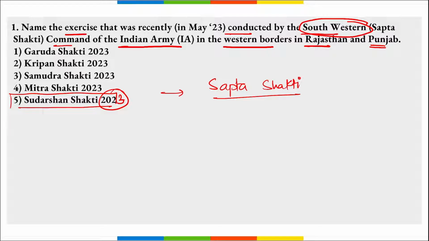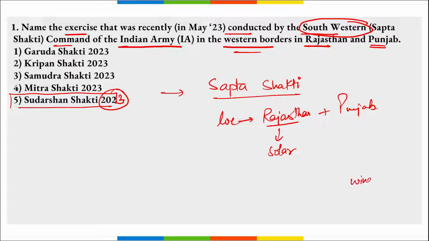Correct. So Sapta Shakti, that is a command of Indian Army, conducted exercise Sudarshan Shakti on the western borders of Rajasthan and Punjab. So what is the location? It is Rajasthan and Punjab. Correct. Rajasthan is the state that is performing the best in terms of solar energy. Then in terms of wind energy, it is Gujarat.